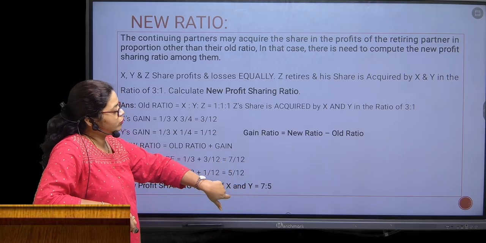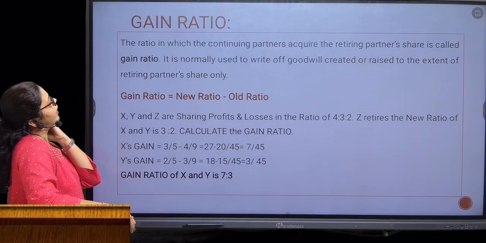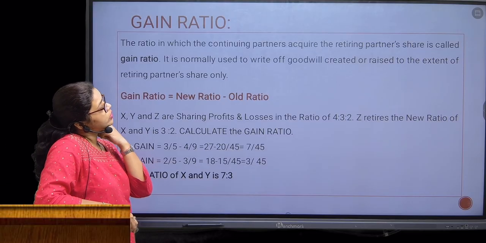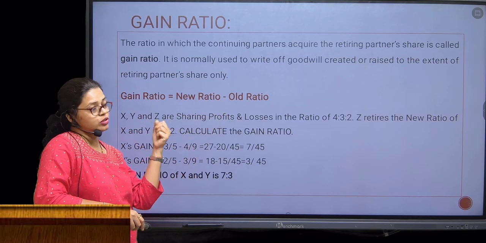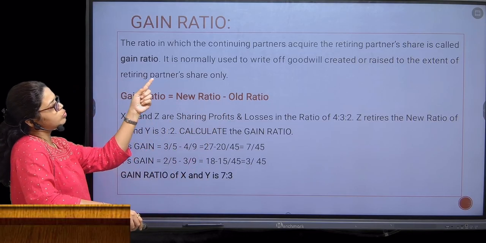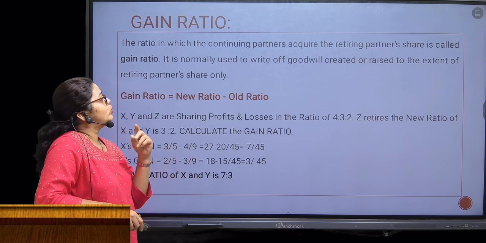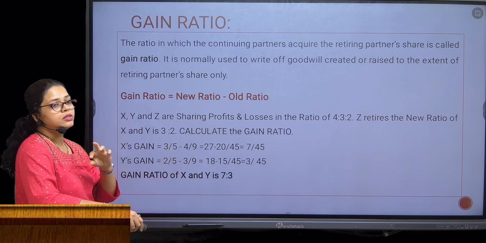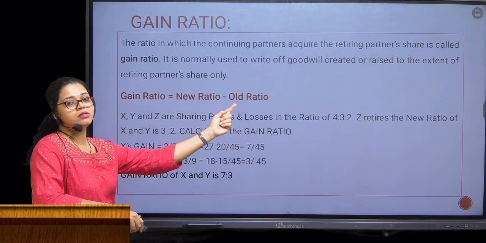So now let us focus on the next ratio, that is gain ratio. The ratio in which the continuing partners acquire the retiring partner's share is called the gain ratio. It is normally used to write off the goodwill, or to raise the goodwill, to the extent of the retiring partner's share. So gain ratio is nothing but new ratio minus old ratio.